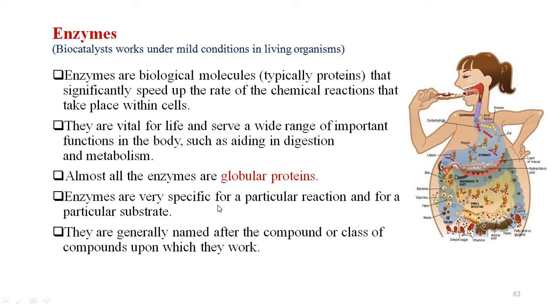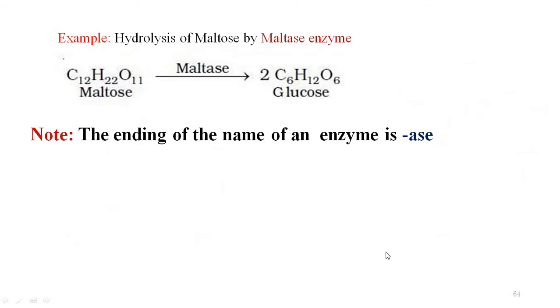Enzymes are very specific for a particular reaction and for a particular substrate. They are generally named after the compound or class of compounds upon which they work. For example, hydrolysis of maltose by maltase enzyme.